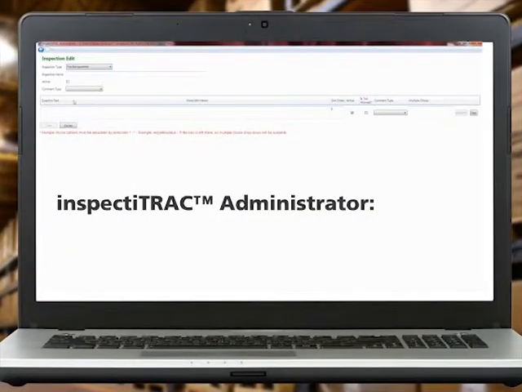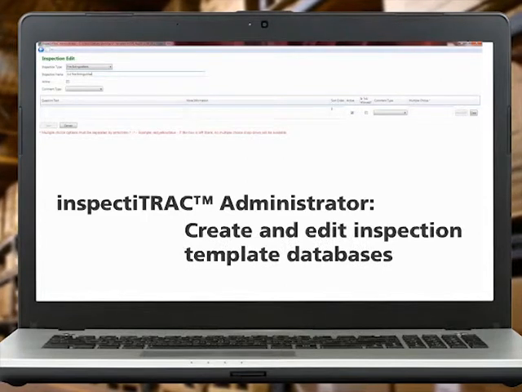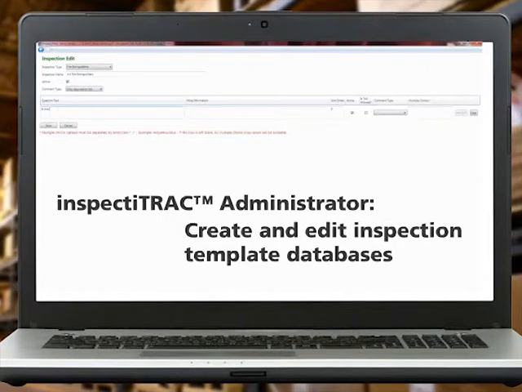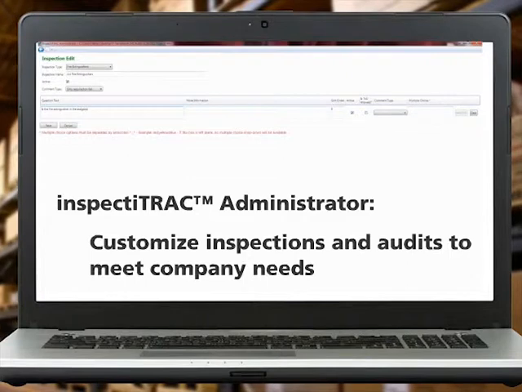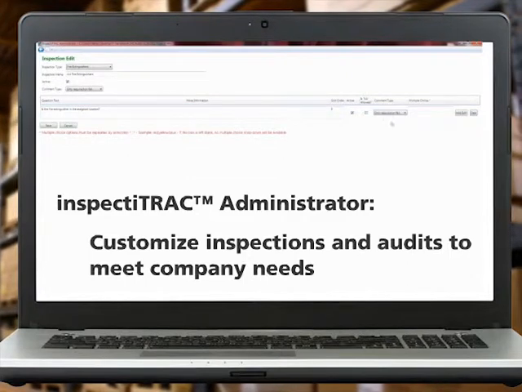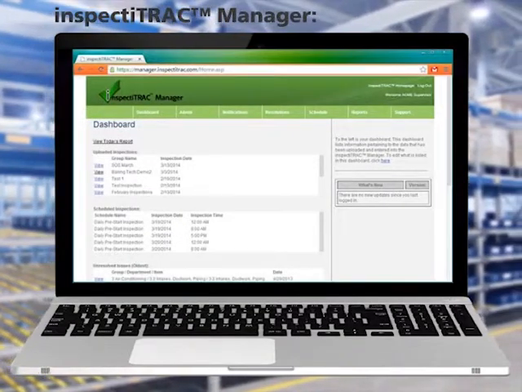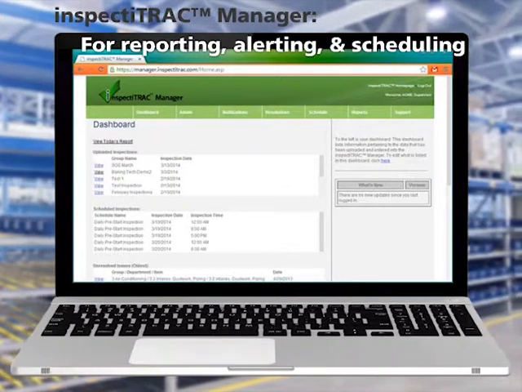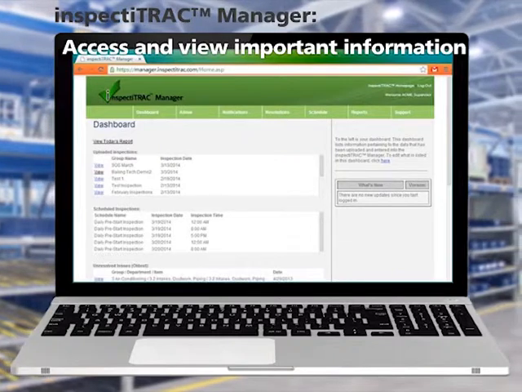Inspect-A-Track Administrator software is used to create and edit inspection template databases, which are files used to update the data collection application on a tablet or laptop. Inspect-A-Track Administrator allows companies to customize the organization and components of inspections and audits in a way that is most suitable to their needs. And Inspect-A-Track Manager is a cloud-based management system for reporting, alerting, and scheduling. It includes a dashboard that allows each user to access and view the information that is important to them.